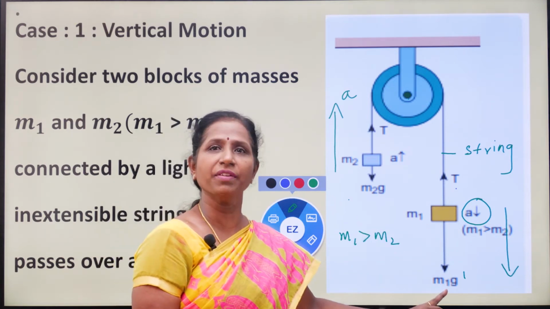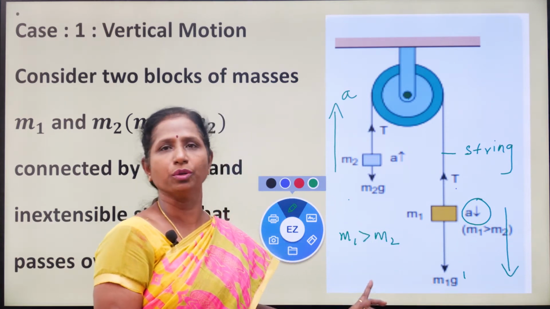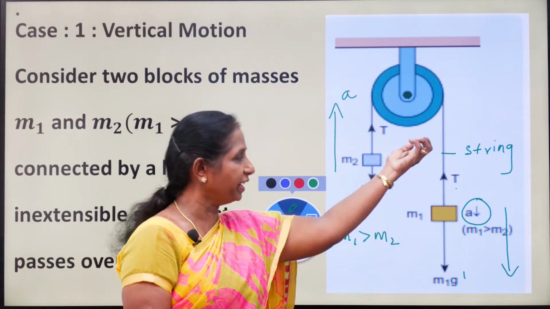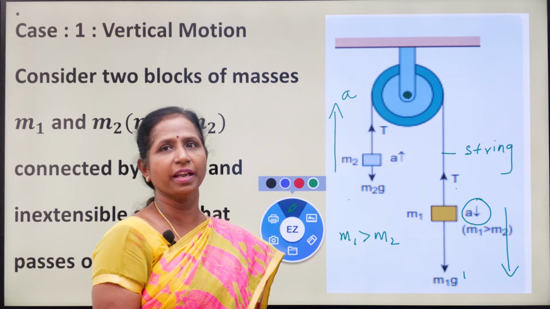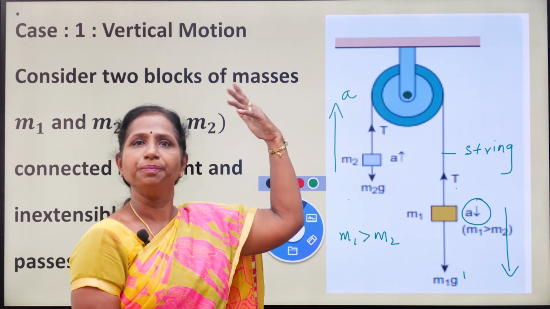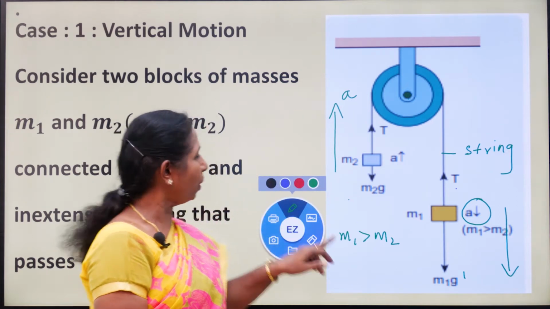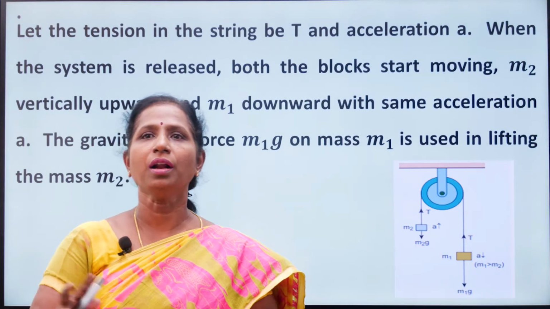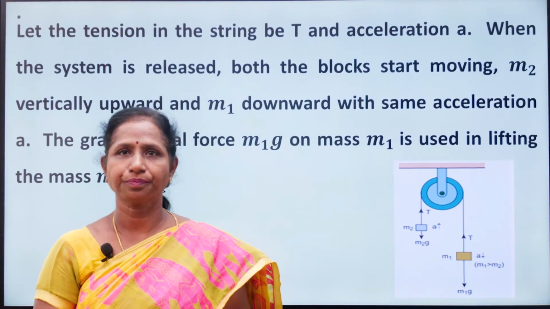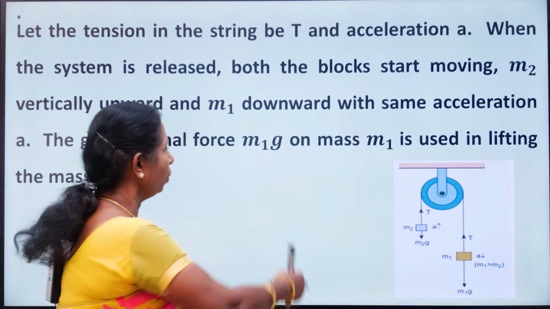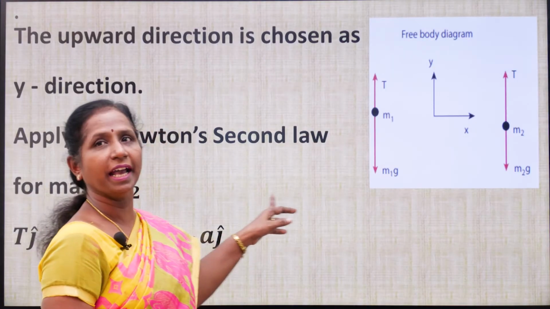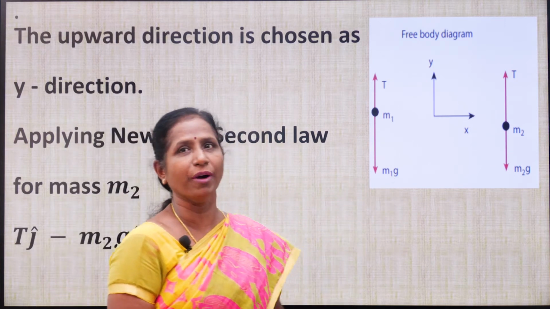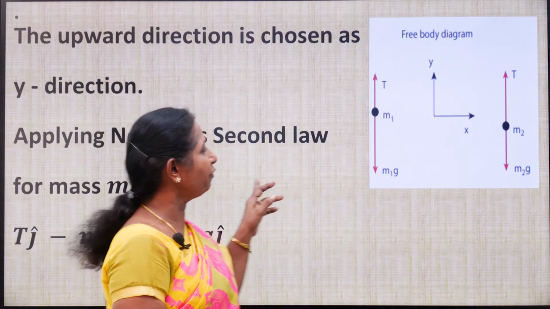Mass m1 is heavier, that is m1 is greater than m2, so m1 pulls the block in the downward direction. It moves down because it is heavier, and m2 moves up. Clear? Now we are going to draw the free body diagram for both the masses m1 and m2. How do we draw the free body diagram? First, the free body diagram for mass m1.